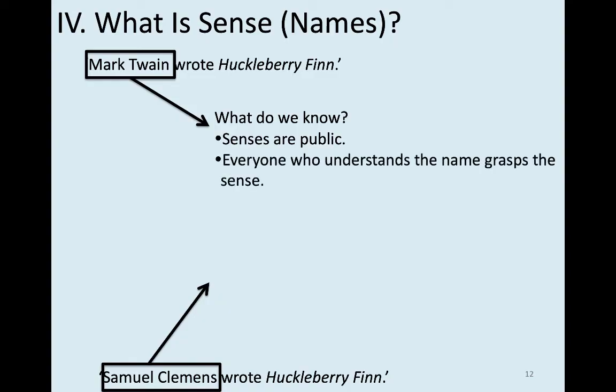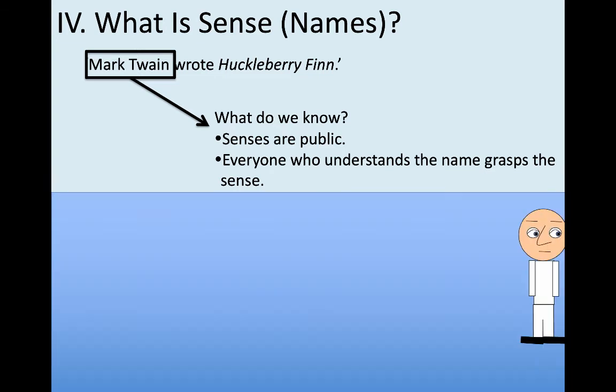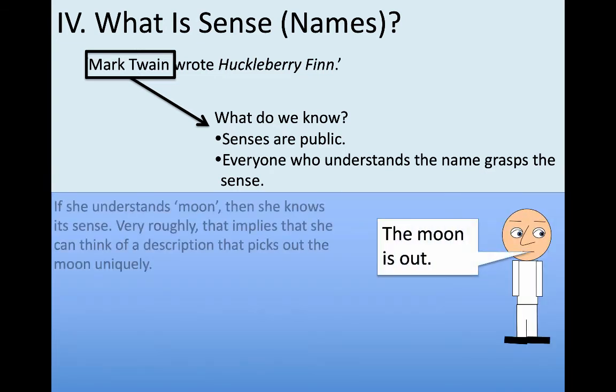Okay, so what else do we know about senses? Well, everyone who understands a name grasps the sense. It's constitutive of understanding the name that you can grasp the sense. So if you can't grasp the sense, it just follows that you don't really understand the name, that you're not really a competent user of that expression in language. So we have someone here who says the moon is out. If she understands the word moon, then she knows its sense. Very roughly, that implies that she can think of a description that picks out the moon uniquely.